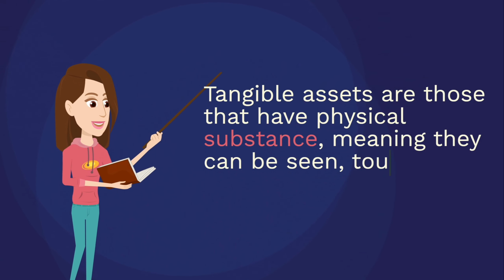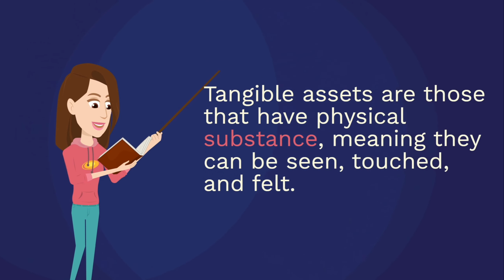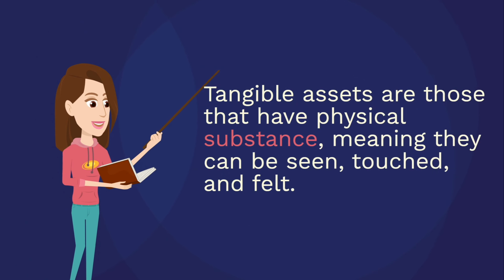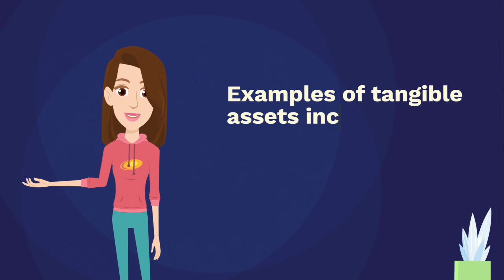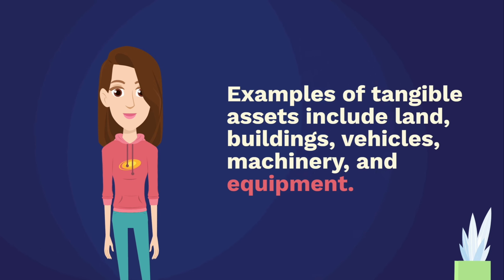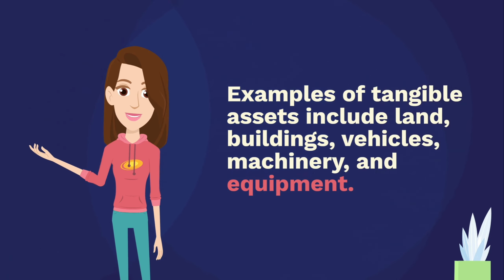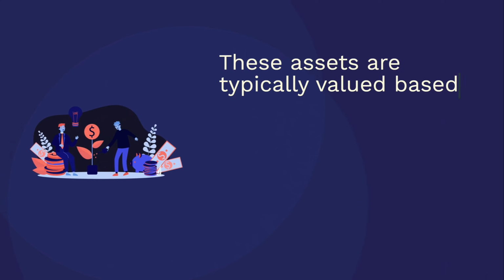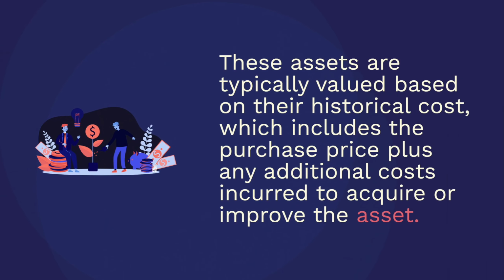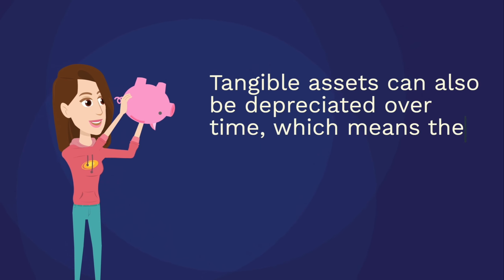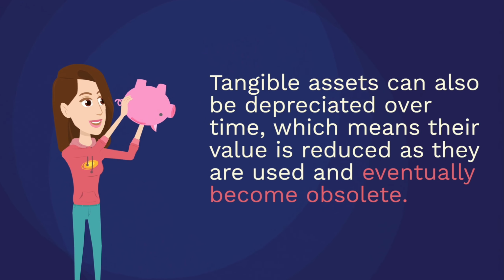Tangible assets are those that have physical substance, meaning they can be seen, touched, and felt. Examples of tangible assets include land, buildings, vehicles, machinery, and equipment. These assets are typically valued based on their historical cost, which includes the purchase price plus any additional costs incurred to acquire or improve the asset. Tangible assets can also be depreciated over time, which means their value is reduced as they are used and eventually become obsolete.